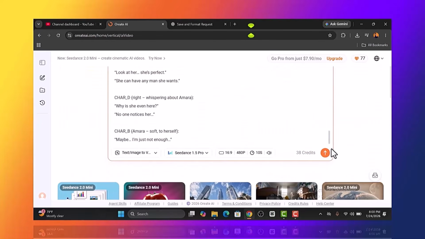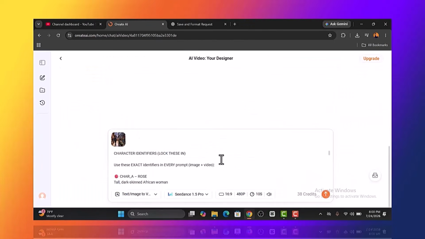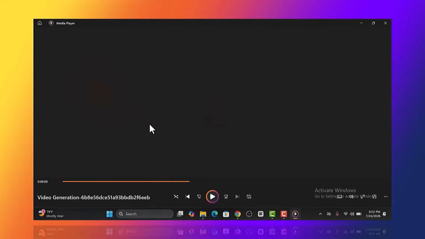Let's see what is going to be the difference between this one and the previous one. Now you are going to want to tell me in the comment section if there was any difference. Okay, so now let's go.